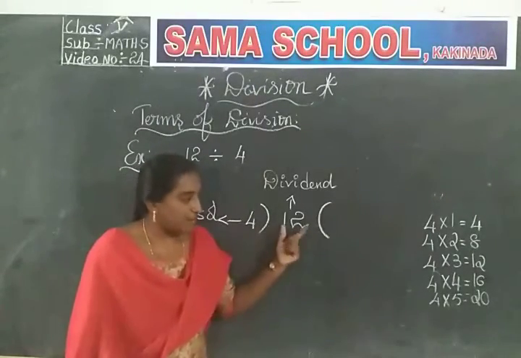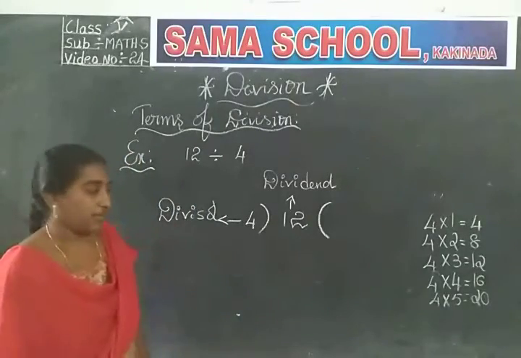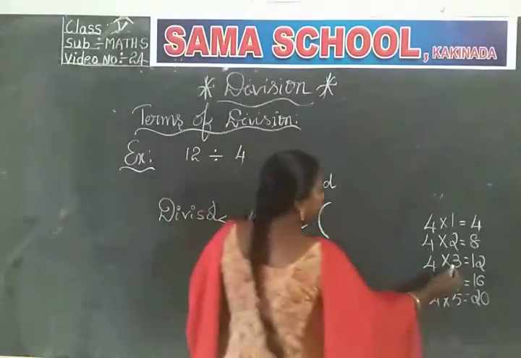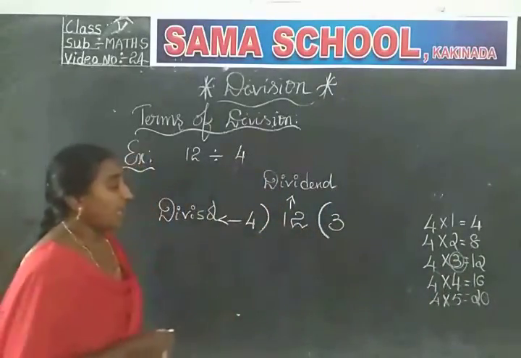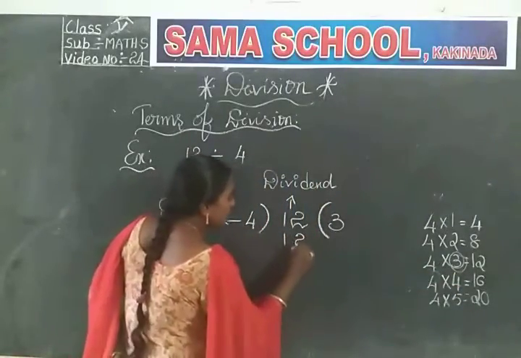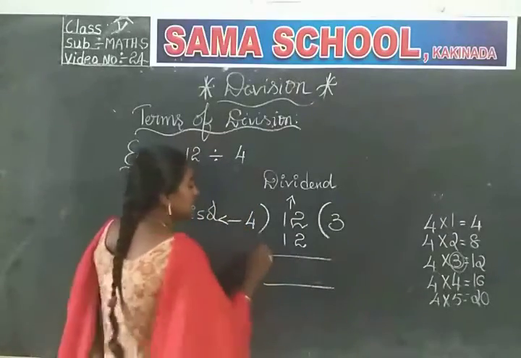Whether the exact number is there in the table or the nearest and smallest number in the table. Okay, exact 12 we find in the table. How many times is it there? 3 times. So write the 3 here, and where do you write this 12? Under this 12 we have to write according to the place, and here we have to do addition or subtraction.